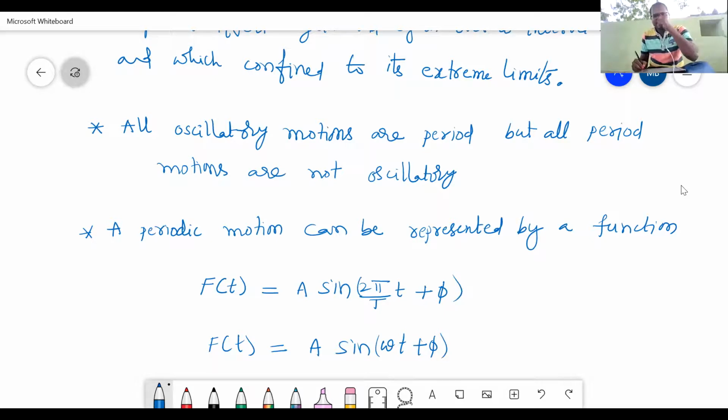Okay, this we call it as periodic function. And at the same time it is SHM also. I'll explain you.